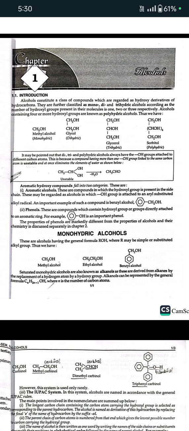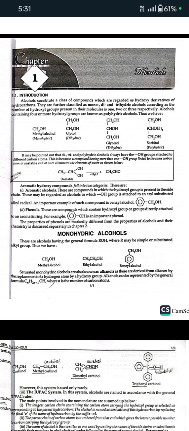So our next chapter is alcohols. First we will read the introduction. Alcohols constitute a class of compounds which are regarded as hydroxy derivatives of hydrocarbons. They are further classified as mono, di, and trihydric alcohols according as the number of hydroxyl groups present in their molecules is 1, 2, or 3 respectively.